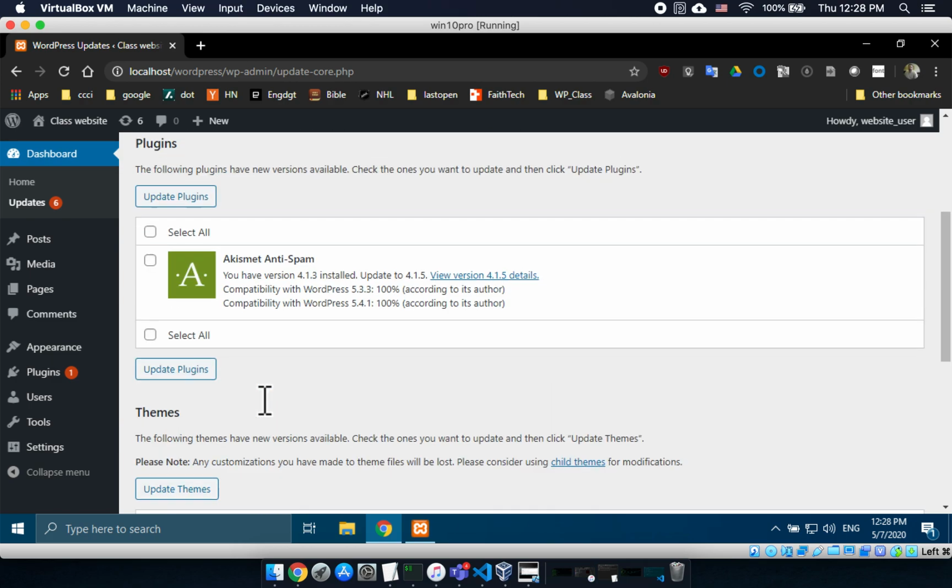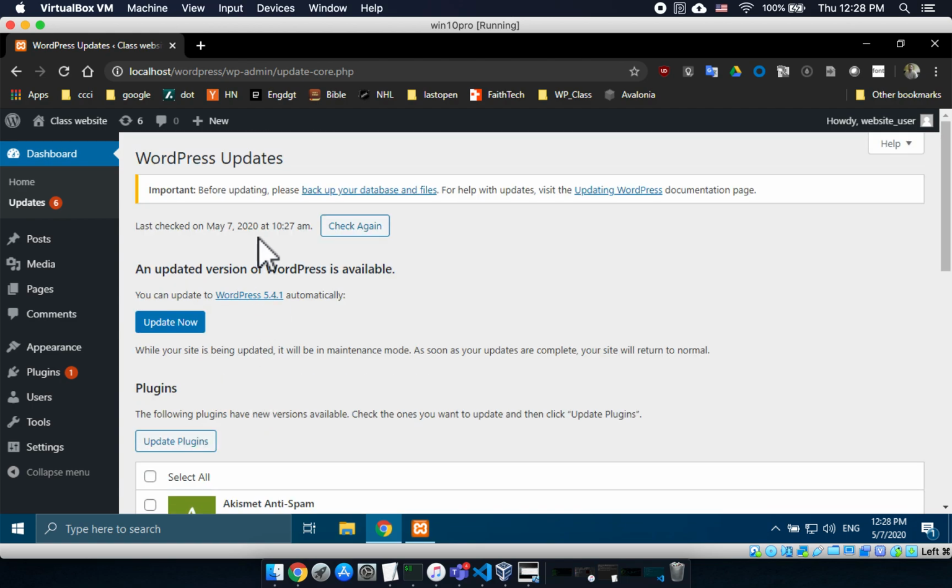Okay. When I do updates, a big WordPress update, usually first I do my other small stuff. But today, since we are doing a big update, we're going to back up, which it gives you a note about right here. It says, before updating, please back up your database and files. The two things that make a site, files and the database. Okay? We're going to get them both.